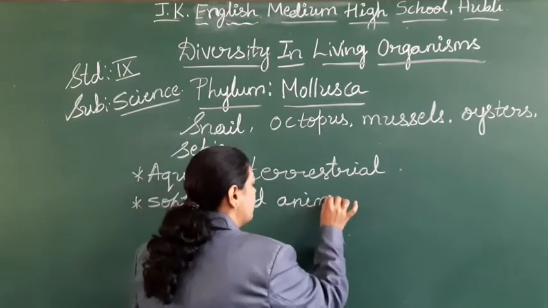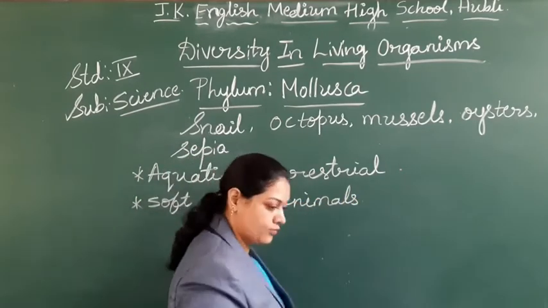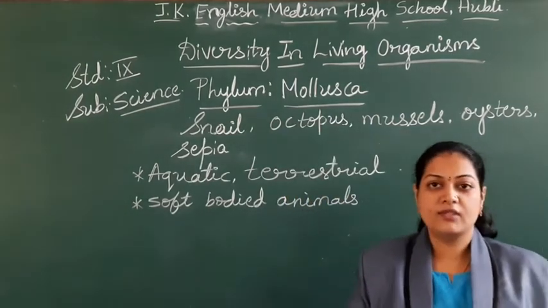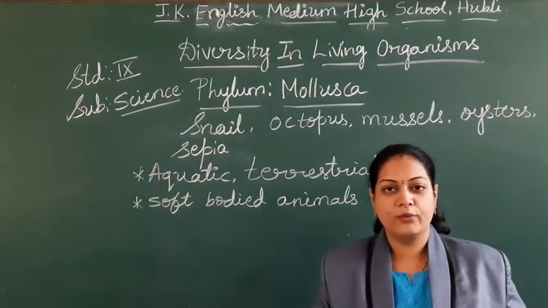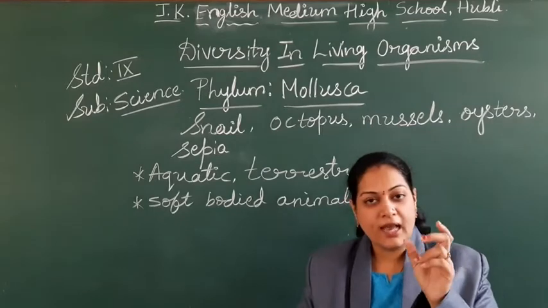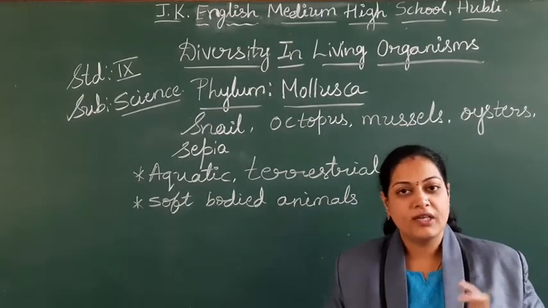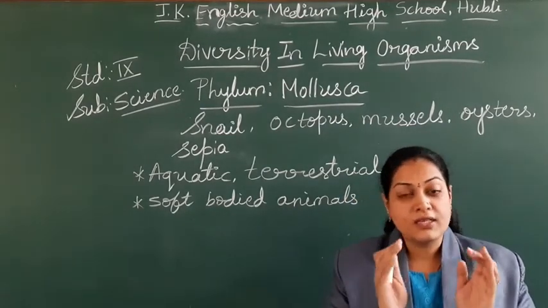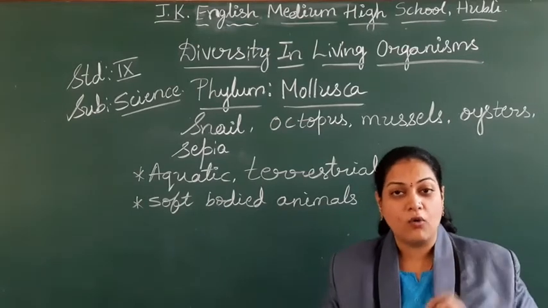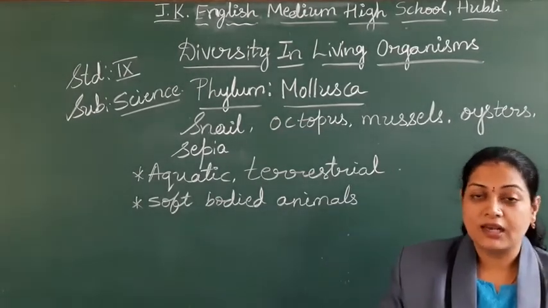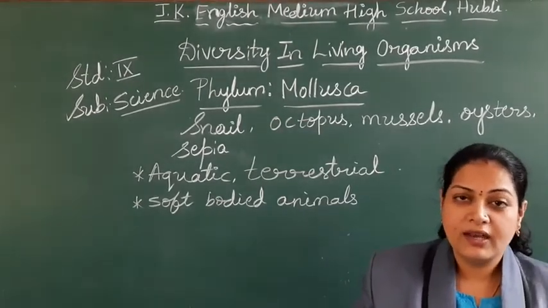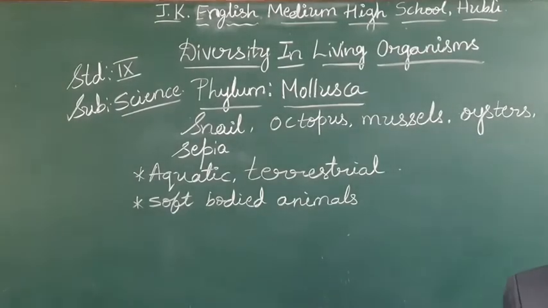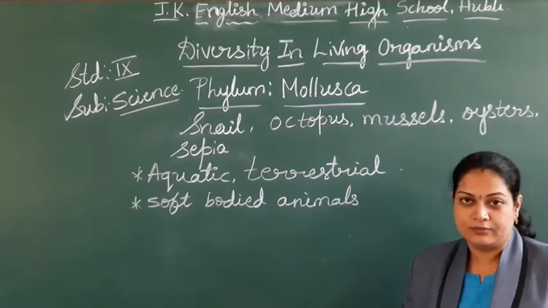You may say, the snail you have seen is very hard. No, students, if you take the animal and observe, the body is very soft. But the shell present on the body is very hard. Why is it hard? Because it protects the body and it is made up of calcium.